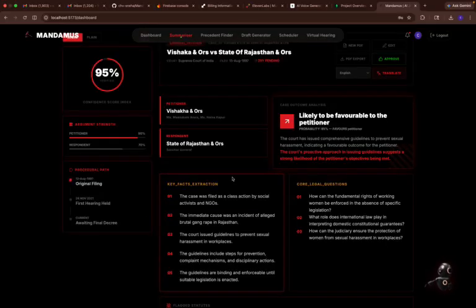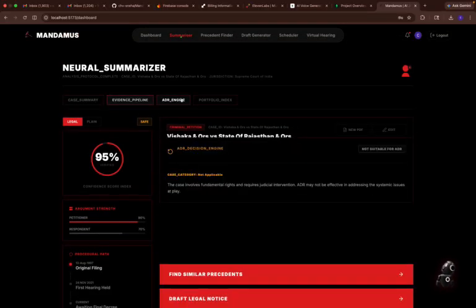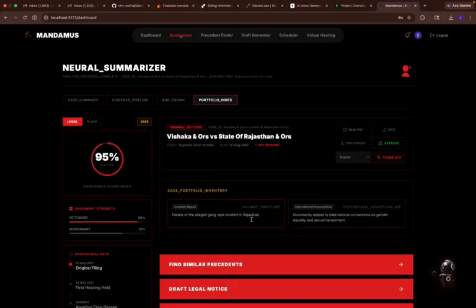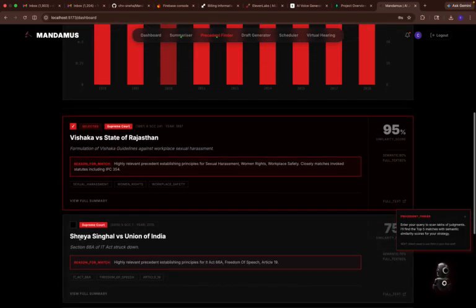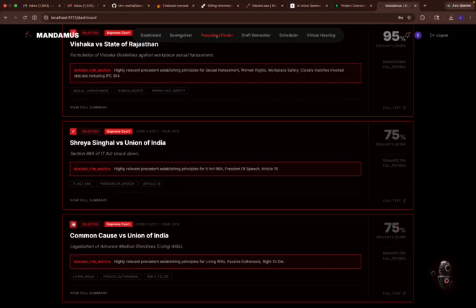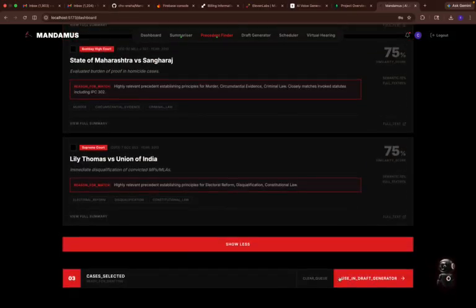And when you click on view result, you can see what particular summary it has done, and it gives evidence pipeline, it gives media engine, whether it is worth to go to the court or not, and portfolio index. When you click on find similar precedents, the system will find the top 3 similar matching judgments that have been given in the past 3 years, and then you can filter it court wise. Then there is also the draft generator.